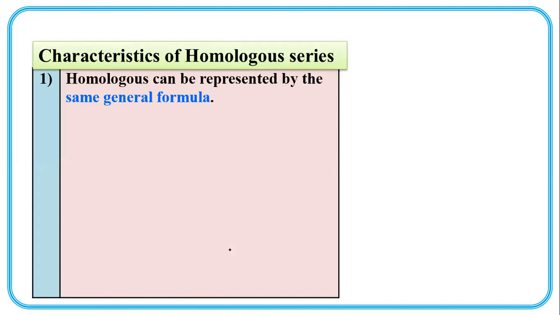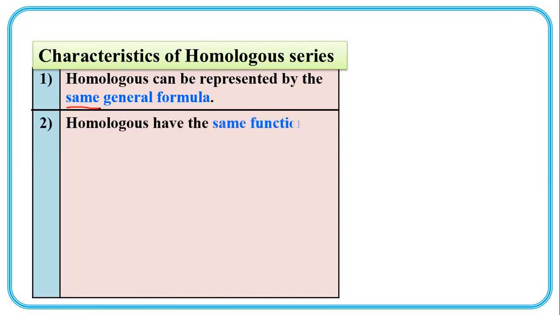Any homologous series is represented by the same general formula. Second, homologs have the same functional group. The functional group present in this homologous series is the same.